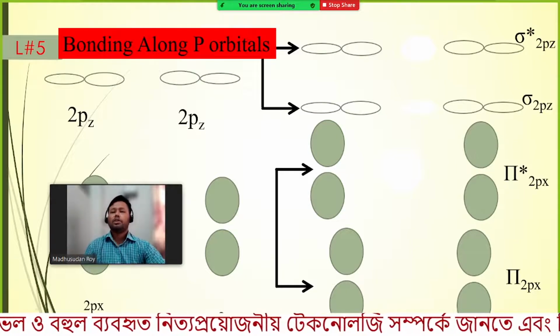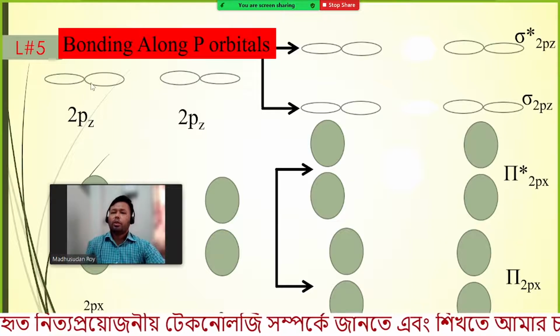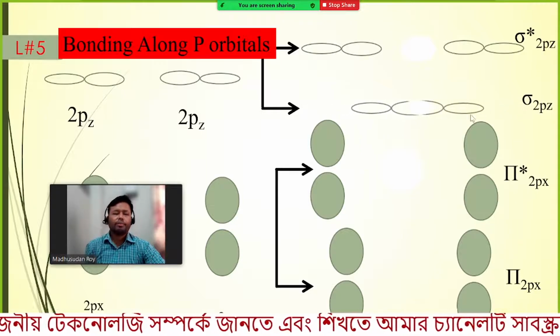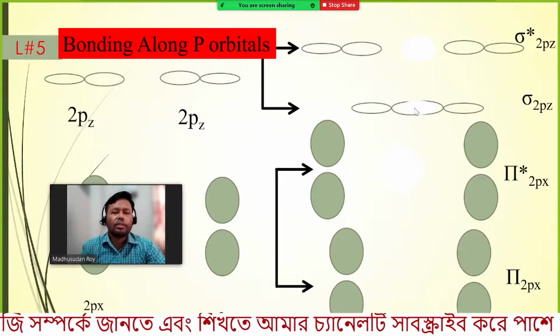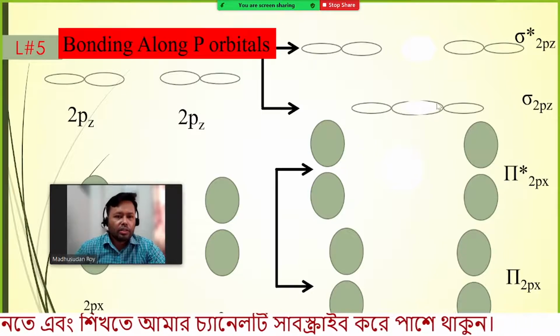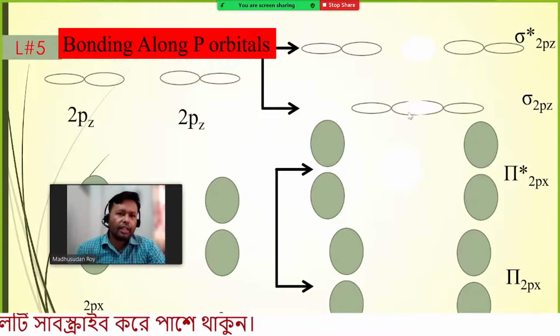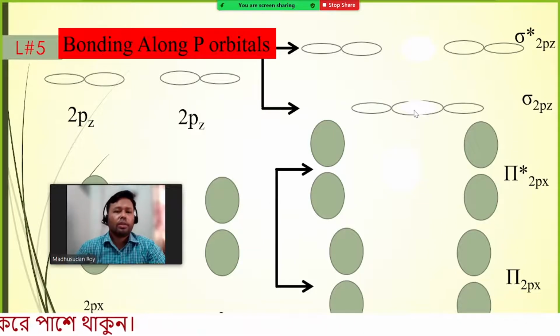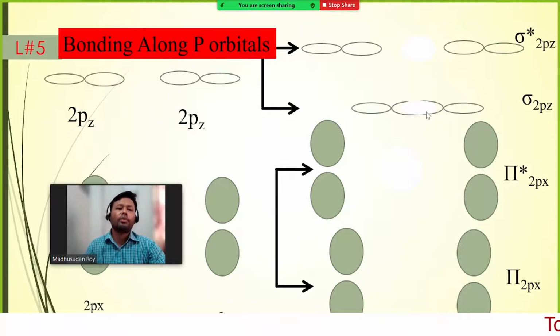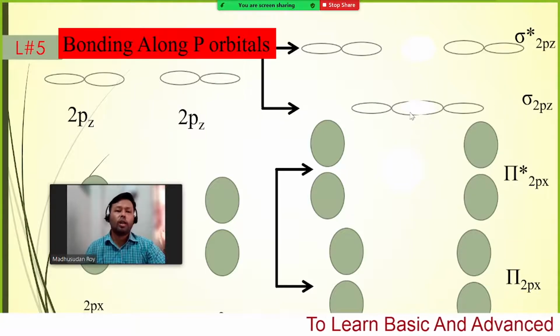So when these 2pz orbitals come and form a bond, the electrons in this region have the possibility to spend more time. So they are in the bonding orbital, and they have the electrons here. When the 2pz orbitals come and form a head to head or face to face overlap, they give the sigma molecular orbital.